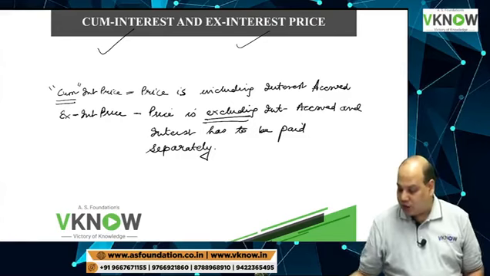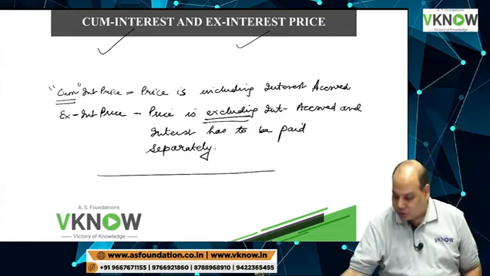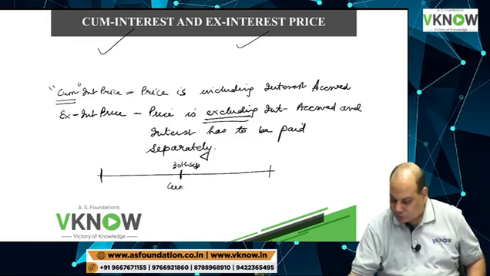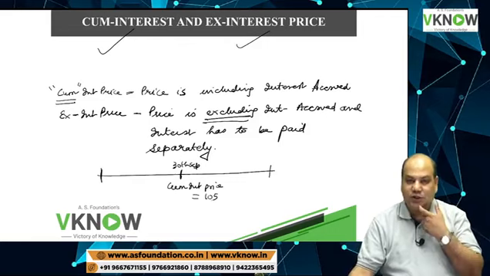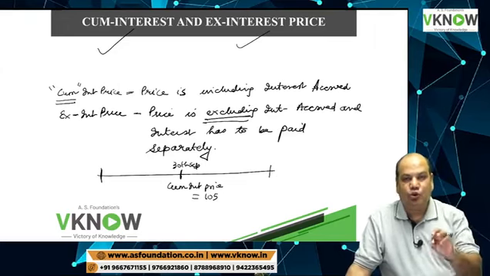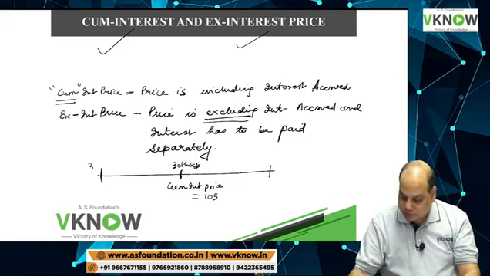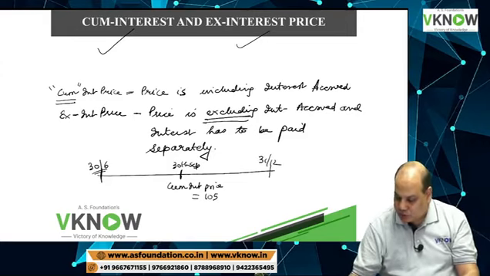So let us come back to that example of Sanket and Hardev. This is 30th September. Cum interest price, suppose all figures are assumed, is 105. It simply means Hardev will pay a total of 105 rupees to Sanket. He will not pay more than that. But suppose the price is quoted ex interest at 105 rupees.